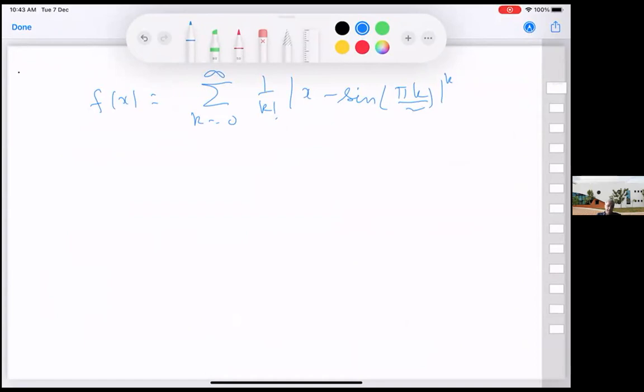So if you look at f of x minus f of 0, divided by x, at x positive, this will be equal to 1 by k factorial.